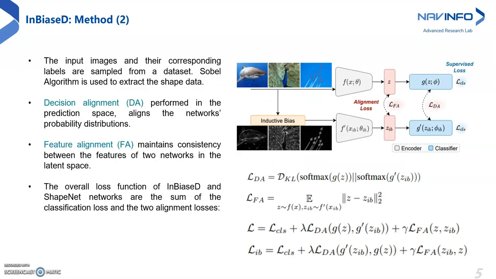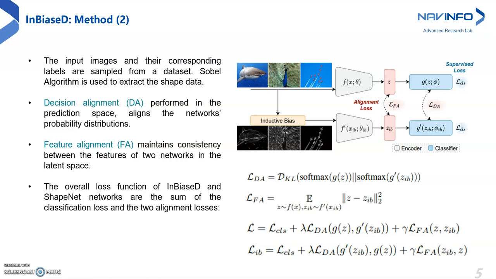The shape images are extracted by using the Sobel algorithm on the original RGB images. The decision alignment between the networks is performed in the prediction space to align the networks' probability distributions. So the decision boundary alignment is now incentivized by the supervision from shape data and hence allows the networks to make decisions that are less susceptible to shortcuts.